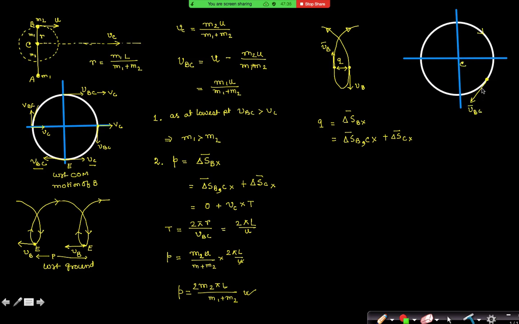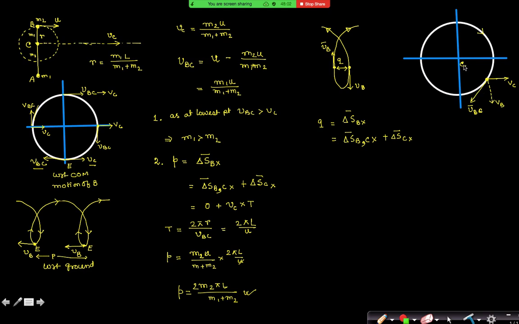And with respect to ground, what is the velocity of B? I have to add vectorially VBC plus VC, yes or no? Yes. So now you got a chance where the resultant of these two vectors is actually vertical. Can you find any other point where the velocity is vertical?